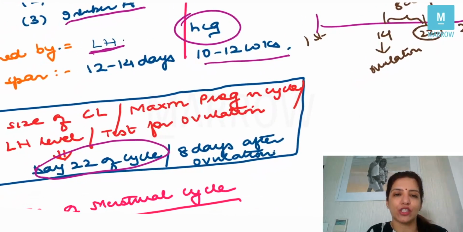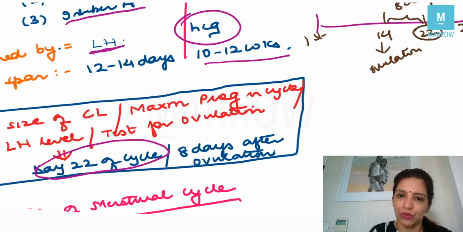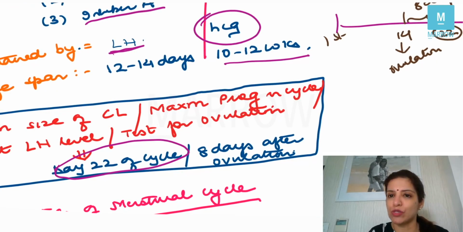Now, all the tests for ovulation, to know whether a female is ovulating or not, are based on the presence or the absence of progesterone. If a female is ovulating, then progesterone will be present. If the female is not ovulating, then progesterone will be absent. So if I want to know whether a female is ovulating or not, on day 22 of the cycle I will check her progesterone levels. Right, all the tests for ovulation are done on day 22 of the cycle. Right, so this is what you needed to know about the menstrual cycle.